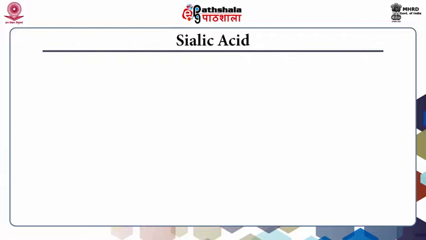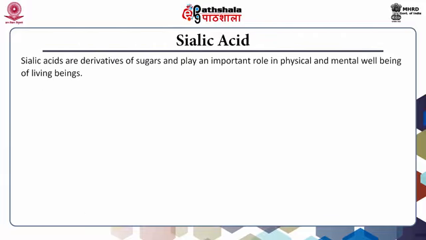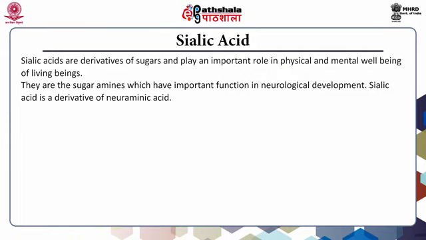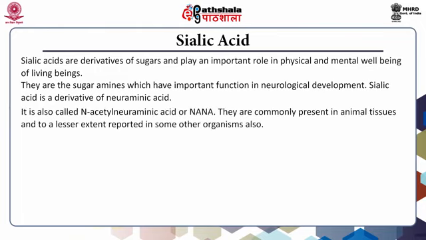Sialic acid. Sialic acids are derivatives of sugars and play an important role in physical and mental well-being of living beings. They are sugar amines which have an important function in neurological development. Sialic acid is a derivative of neuraminic acid. It is also called N-acetyl neuraminic acid or NANA. They are commonly present in animal tissues and to a lesser extent reported in some other organisms also.